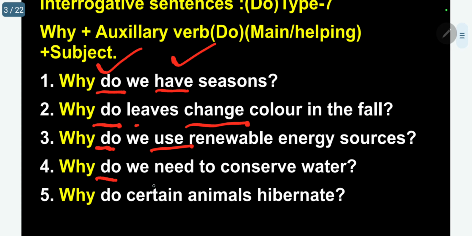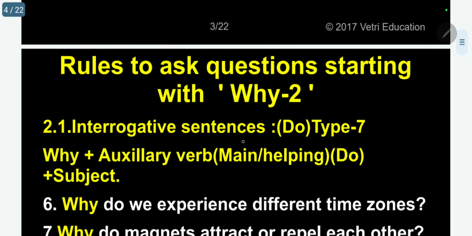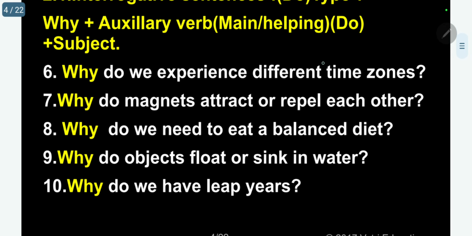Why do we need to conserve water? Need main verb, do auxiliary. Why do certain animals hibernate? Hibernate main verb, do auxiliary. Okay, continuation. Why do we experience different time zones? Do auxiliary, experience main verb.